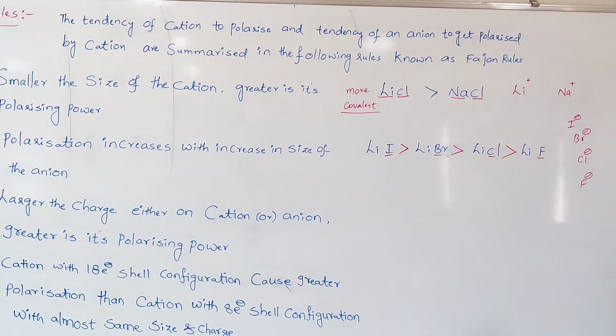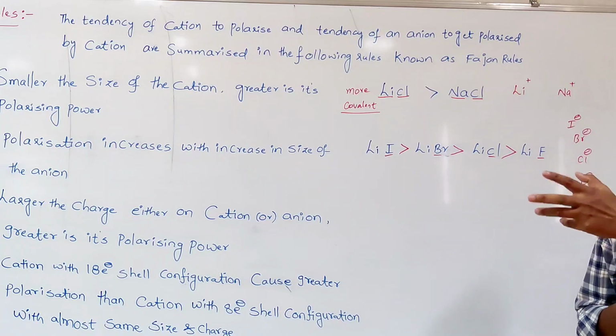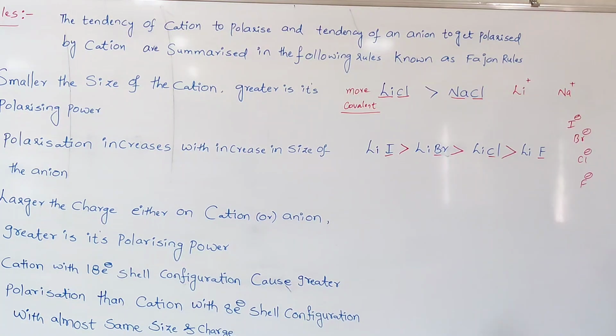Not only on the cation, even the charge on the anion increases. Whenever we add electrons to the anion, the charge increases. As the charge on the anion increases, the electron density in the valence shell increases, and that electron density is loosely bound to the nucleus.